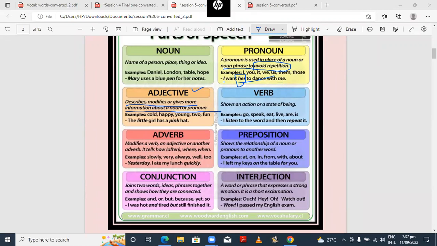For example, he is a tall guy. Tall is an adjective here since it is further describing how the guy is. Okay, fine.